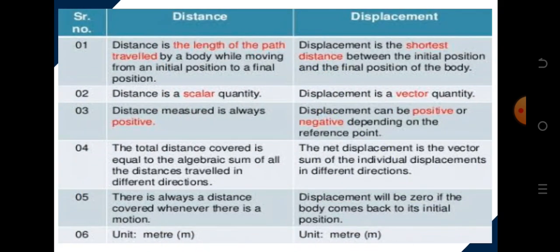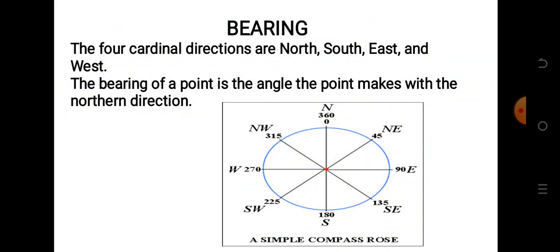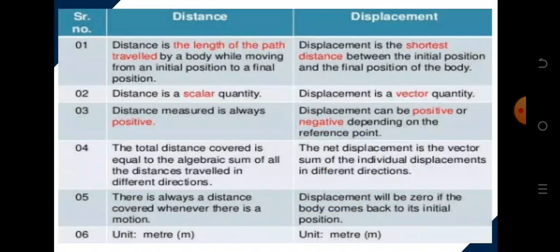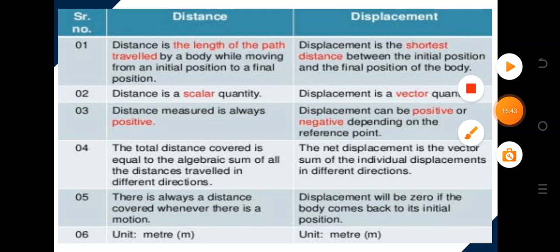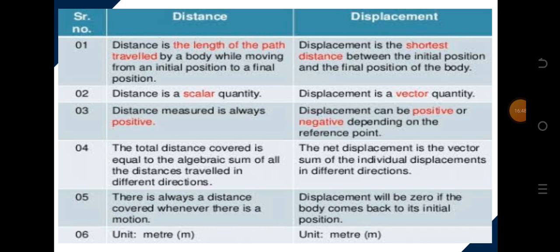Now let's look at this chart and the differences between these two points. The difference between distance and displacement: Distance is the length of the path traveled by a body while moving from an initial position to the final position, while displacement is the shortest distance between the initial position and the final position of the body. That's number one. Number two, distance is a scalar quantity, while displacement is a vector quantity.